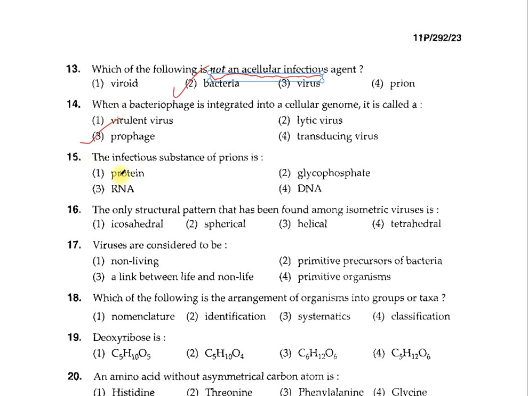Question number 15. The infectious substance of prion is: 1. Protein, 2. Glycophosphate, 3. RNA and 4 is DNA. So what does the prion stand for? Prion stands for the proteinaceous infectious particle. They have only the protein. So the option number 1, protein, is correct here.